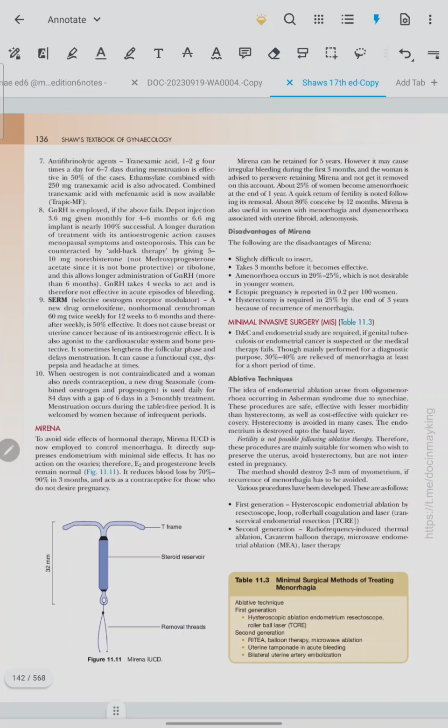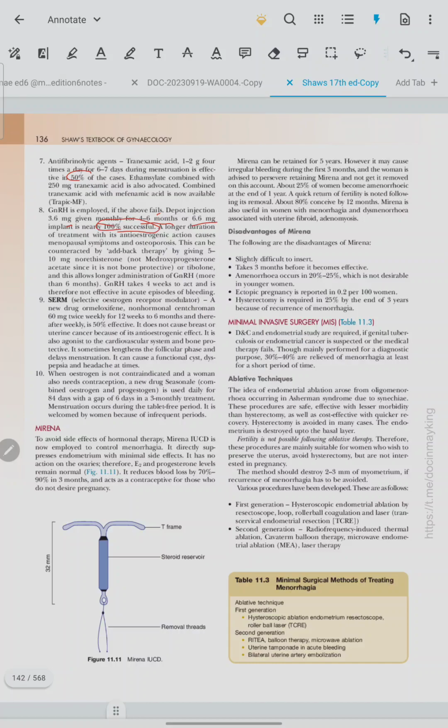Antifibrinolytic agents like tranexamic acid, 1 to 2 gram 4 times a day for 6 to 7 days during menstruation, is effective in 50% of the cases. GnRH is employed if the above methods fail. Depot injection 3.6 mg given monthly for 4 to 6 months or 6.6 mg implant is nearly 100% successful.